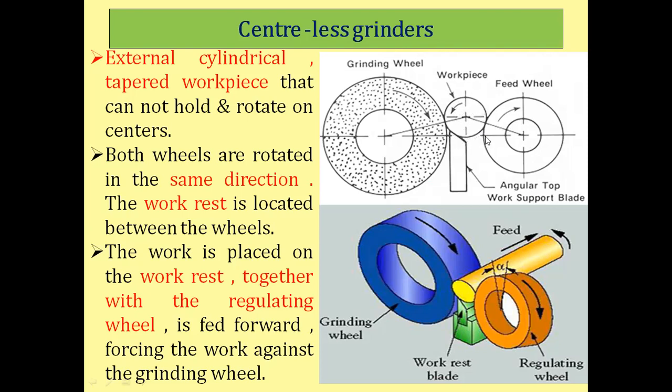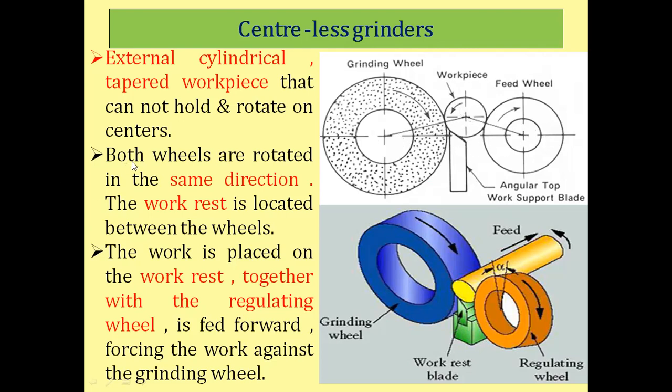The distance between the two wheels should be less than the diameter of the workpiece, so that the axis of the workpiece is at a higher level than the centers of the grinding wheel and the regulating wheel. You can see that in the image.